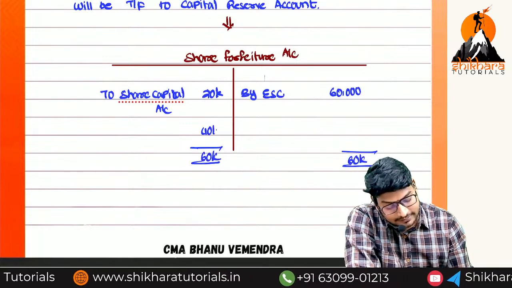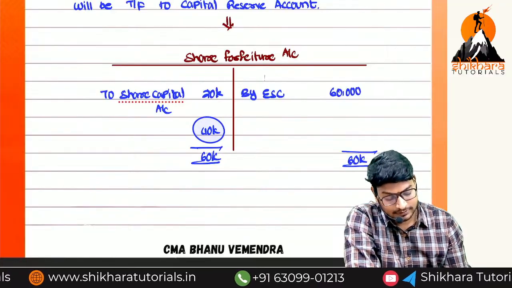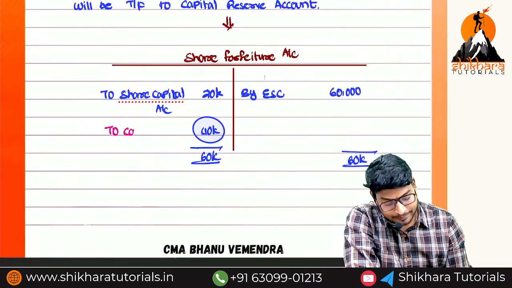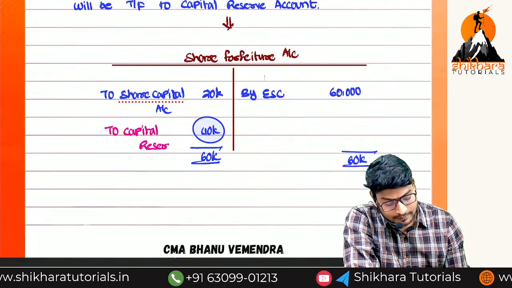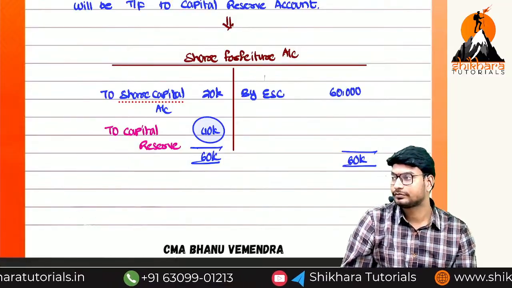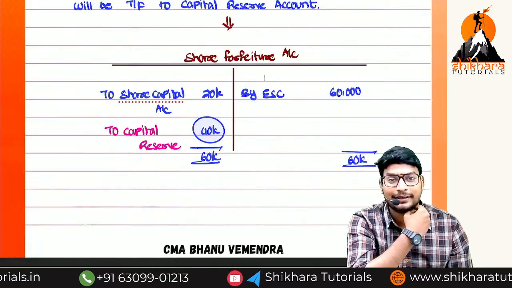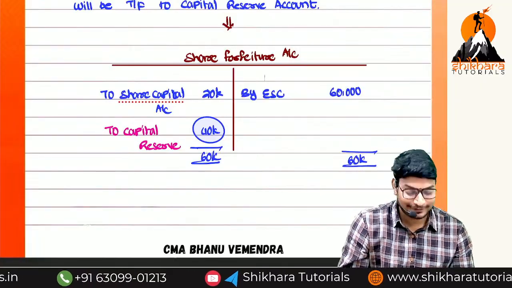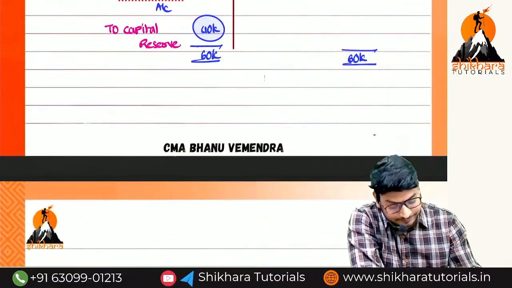The remaining balance is how much? Where we need to transfer this balance, ma? To capital reserve. What is the entry for this one? Share forfeiture account debited to capital reserve. What is the final entry, ma?